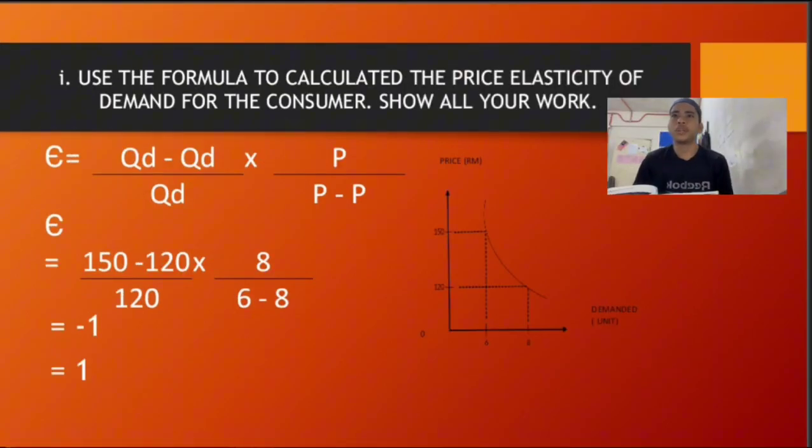For this question, we can use the formula to calculate the price elasticity of demand for the consumer.